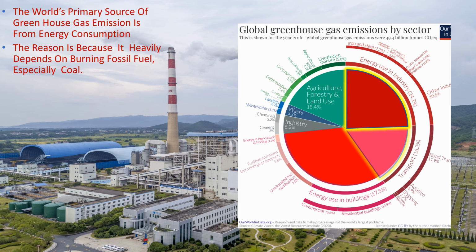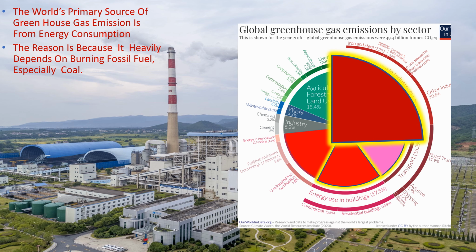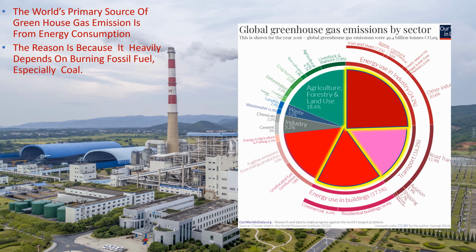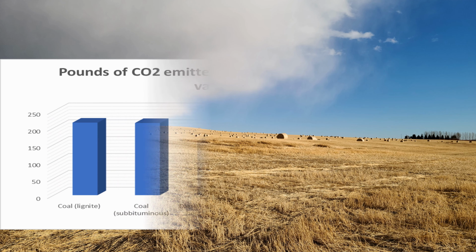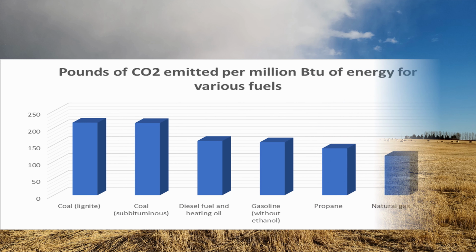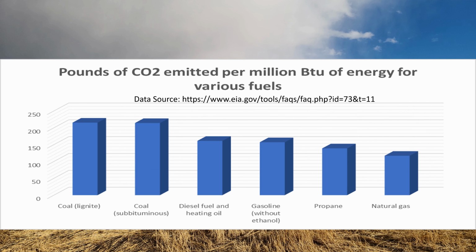The reason that power generation leads the carbon emission is because it's heavily dependent on burning fossil fuel, especially coal. It is said that carbon dioxide emissions from coal consumption account for 45% of total emissions in 2019. For the same amount of energy release, power generated from natural gas releases half the amount of CO2 than coal-based power generation.